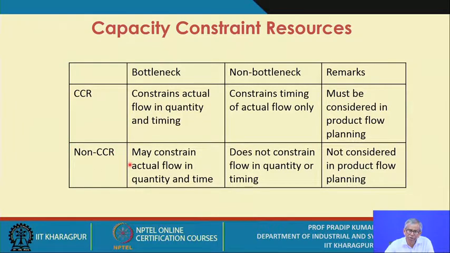But if it is a non-CCR, then it may constrain actual flow in quantity and timing. And if it is a non-bottleneck resource as well as a non-CCR, then it does not constrain flow in quantity or timing. So what is your decision? The decision is that a non-CCR may not be considered in product flow planning, whether it is a bottleneck or a non-bottleneck. So my advice is you study this table intently, and later on when you get a few practical examples, this will be made more clear.